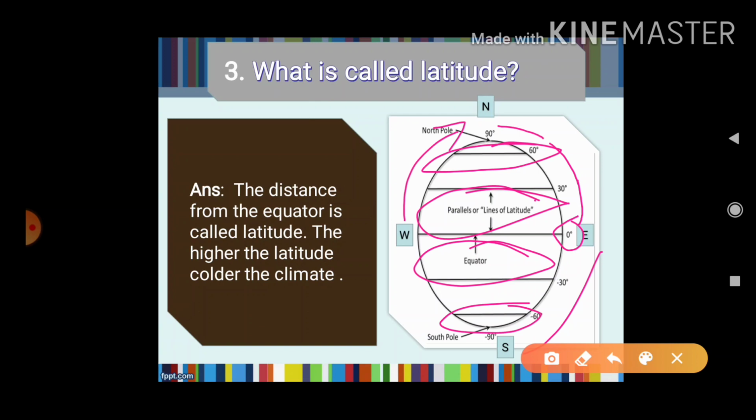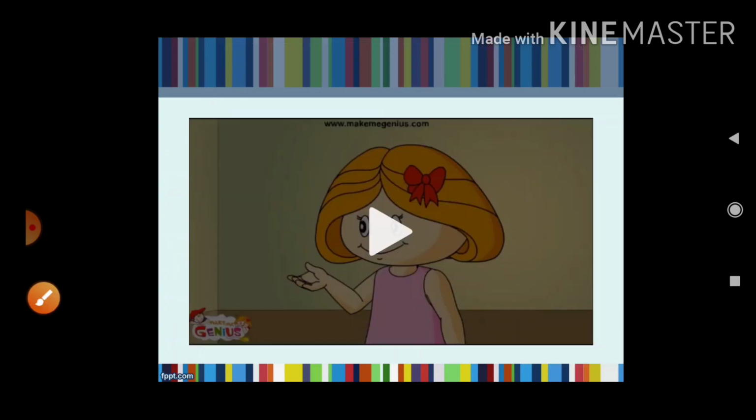Let's repeat again what is called latitude. The distance from the equator is called latitude. Here is a video which will help you to understand the definition of latitude.